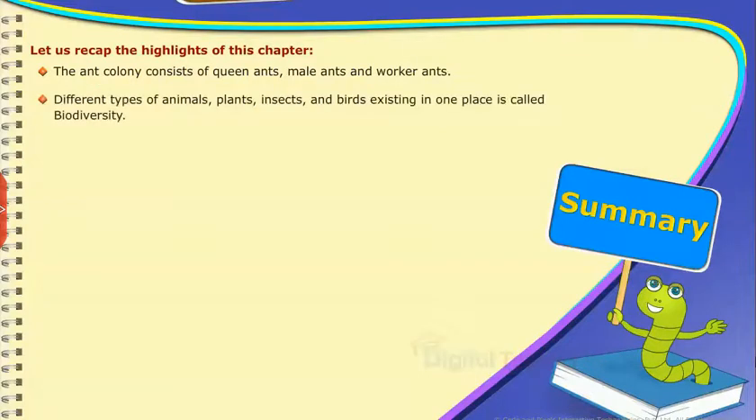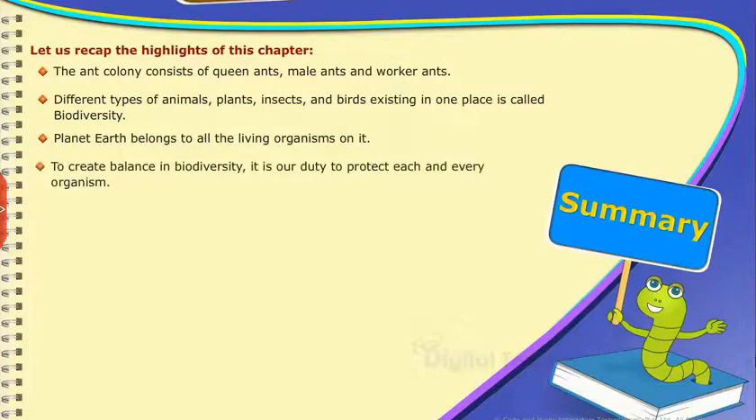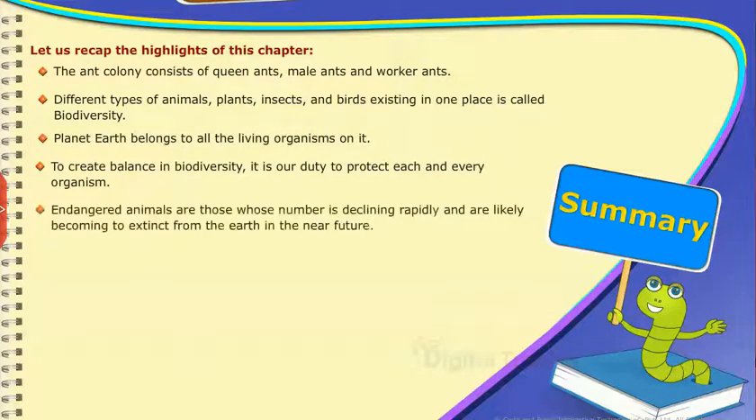Different types of animals, plants, insects and birds existing in one place is called biodiversity. Planet Earth belongs to all the living organisms on it. To create balance in biodiversity, it is our duty to protect each and every organism. Endangered animals are those whose number is declining rapidly and are likely to become extinct from the earth in the near future.